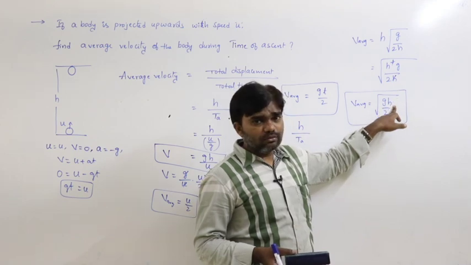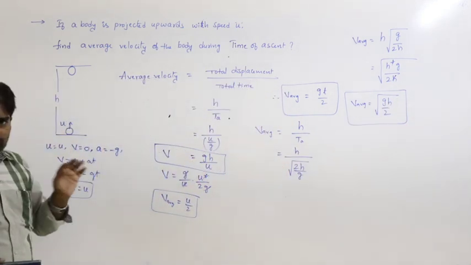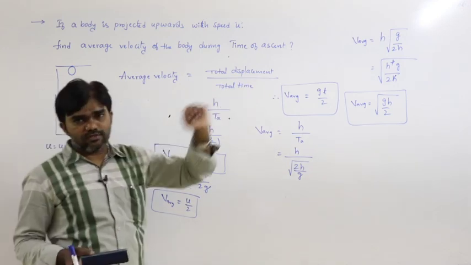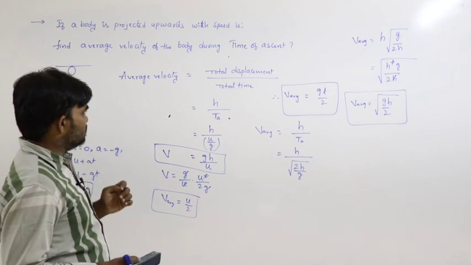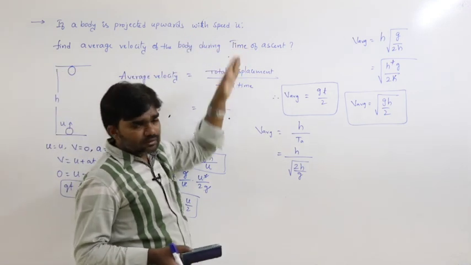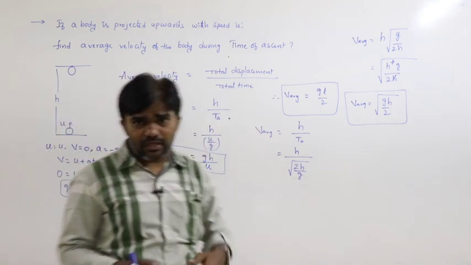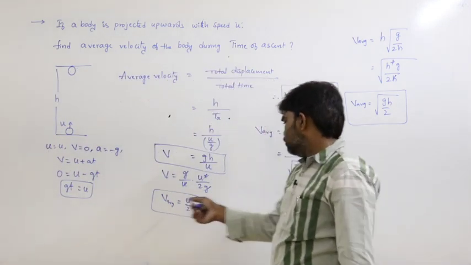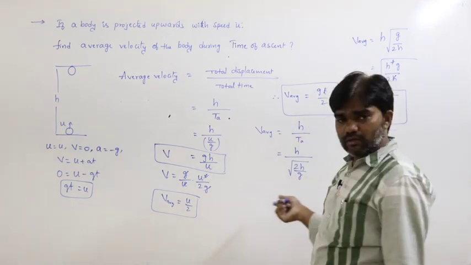Under root gh by 2. Only one concept of average velocity, but different forms, different formulas. Whatever the time of ascent is, the time of descent is also the same. So the average velocity during the time of descent is also the same: u by 2, gt by 2, under root gh by 2, everything is the same.